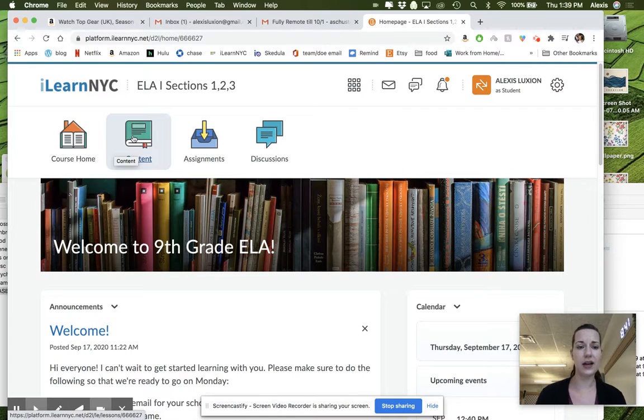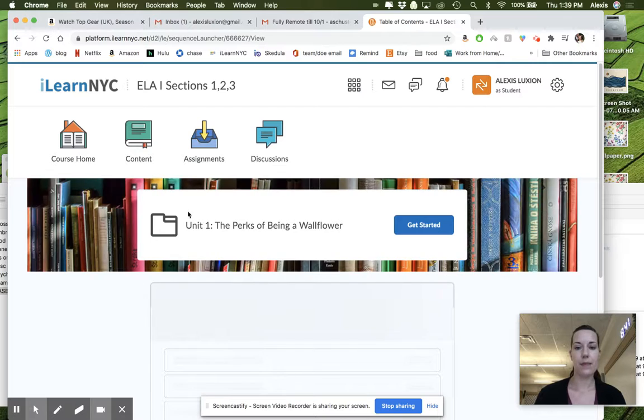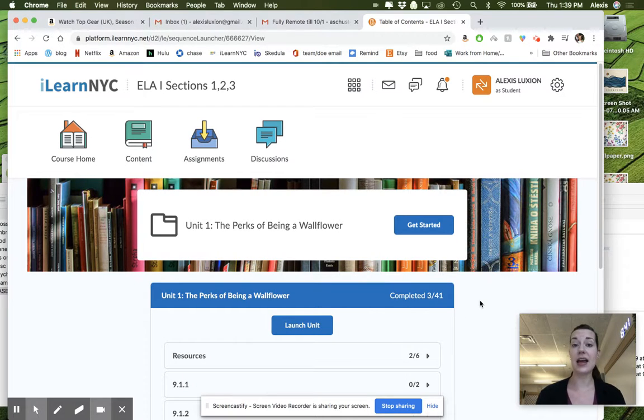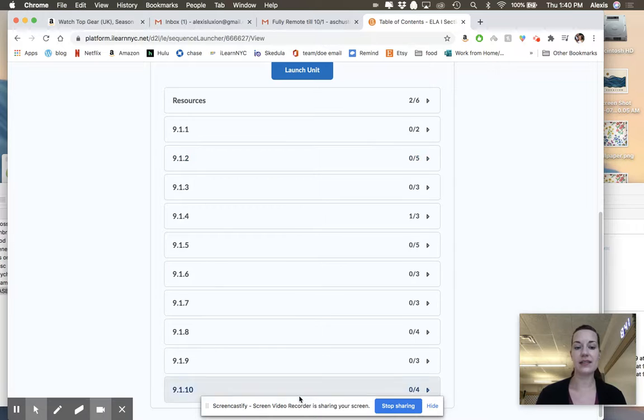So let's go to content so that you can see what that looks like. Again, this is the 9th grade page. If you're in 10th grade, it's going to look mostly like this, but the specifics like the lesson itself or the name of the unit are going to be different. You're going to see all of our different lessons set up here.